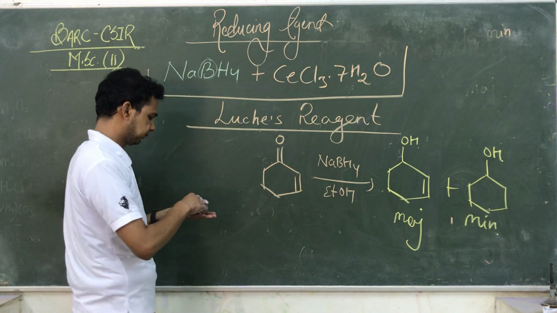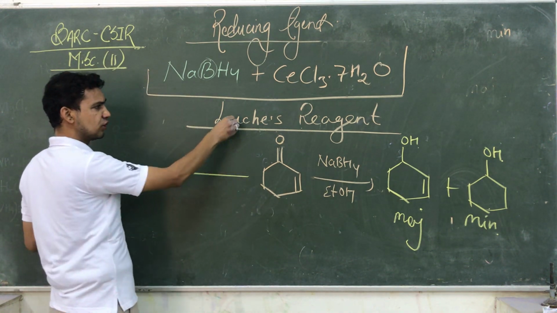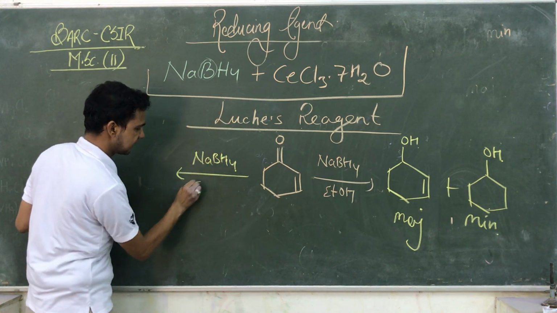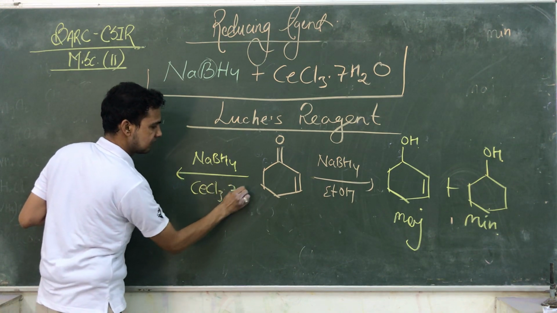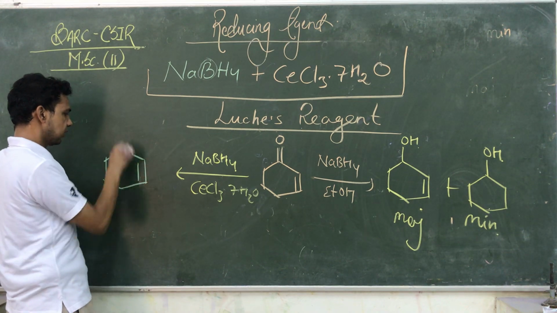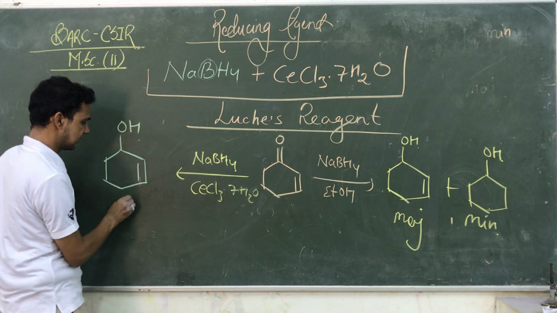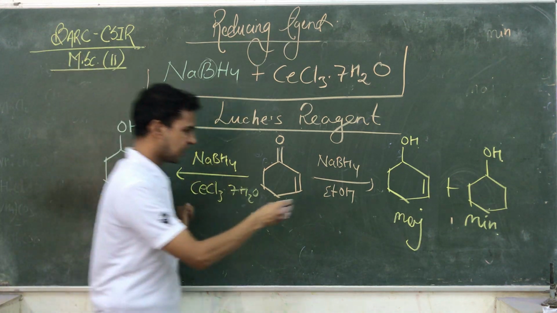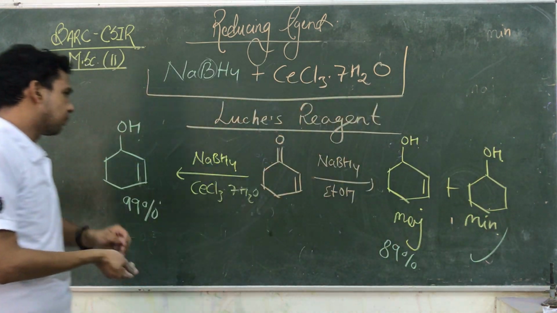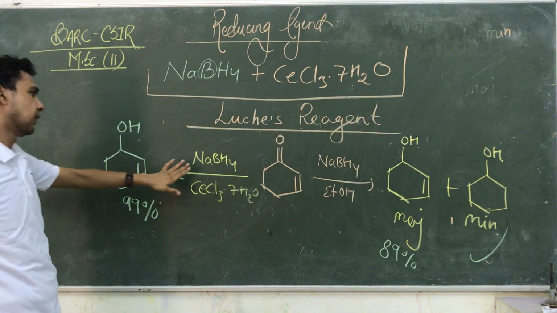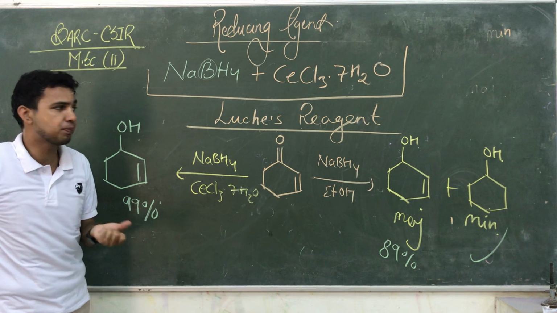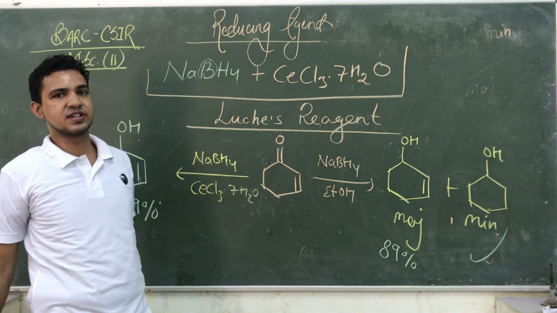So if the reaction takes place with NaBH4 and ethyl alcohol, you are getting product and byproduct also. Okay, but if you are using Luche reagent, like NaBH4 with cerium trichloride added at the same time, then you are not getting byproduct and you are getting only the major product. Only major product, 99%. Here we are getting 89% and the rest is minor product. So by using the Luche reagent, they have the capacity to give you only one product. They are not giving you any byproduct. That is a specific character of cerium chloride.